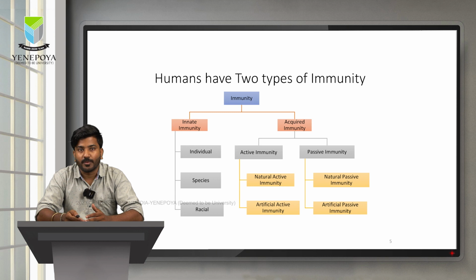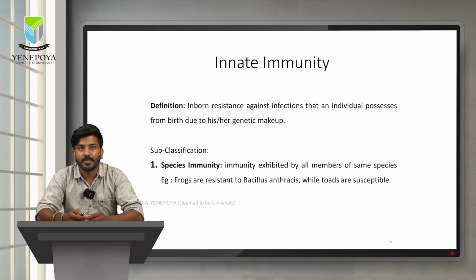We have innate immunity and acquired immunity. Innate immunity can be subdivided into individual, species, racial. Acquired immunity will be subdivided into active and passive. Both active and passive immunity can be acquired through natural as well as artificial mode. Now let us look into innate immunity.